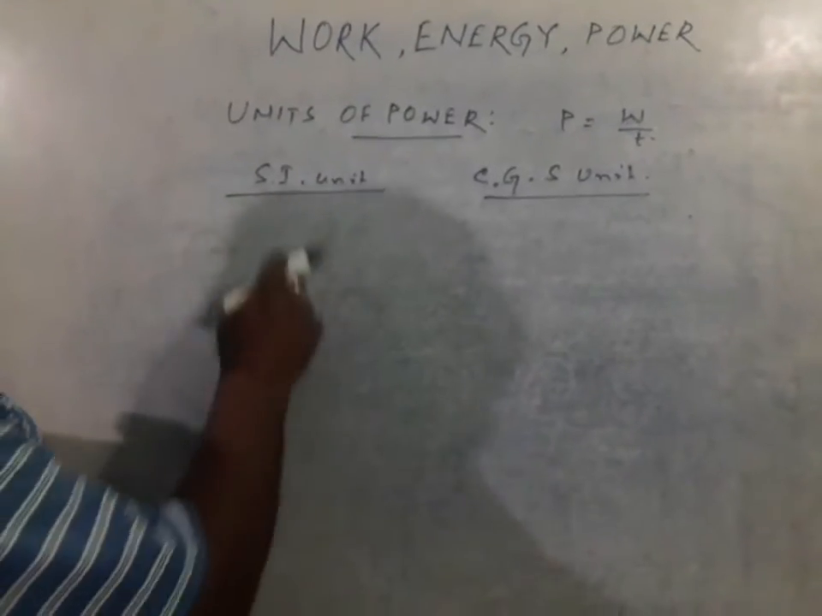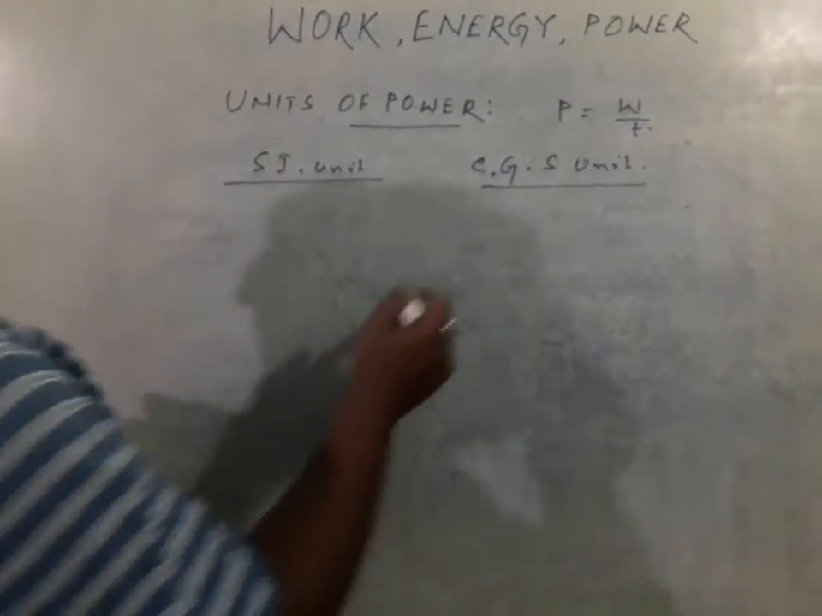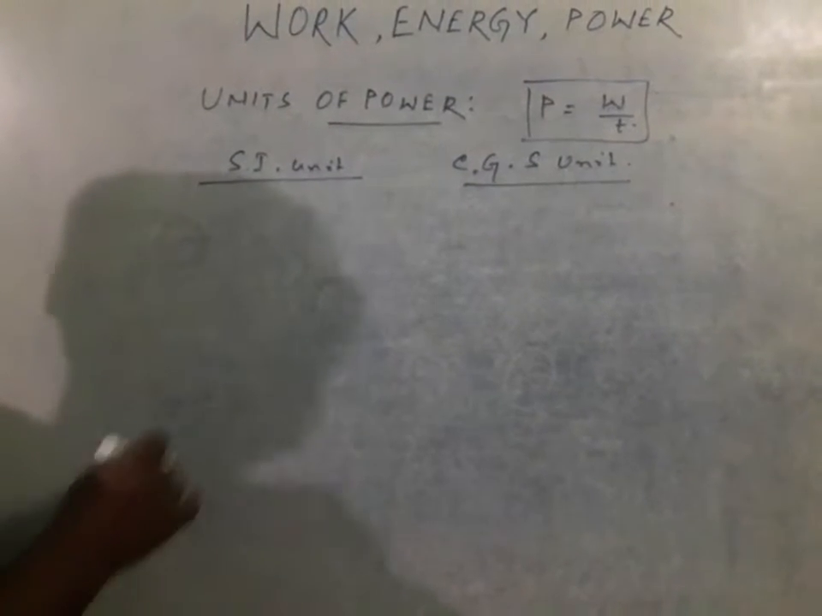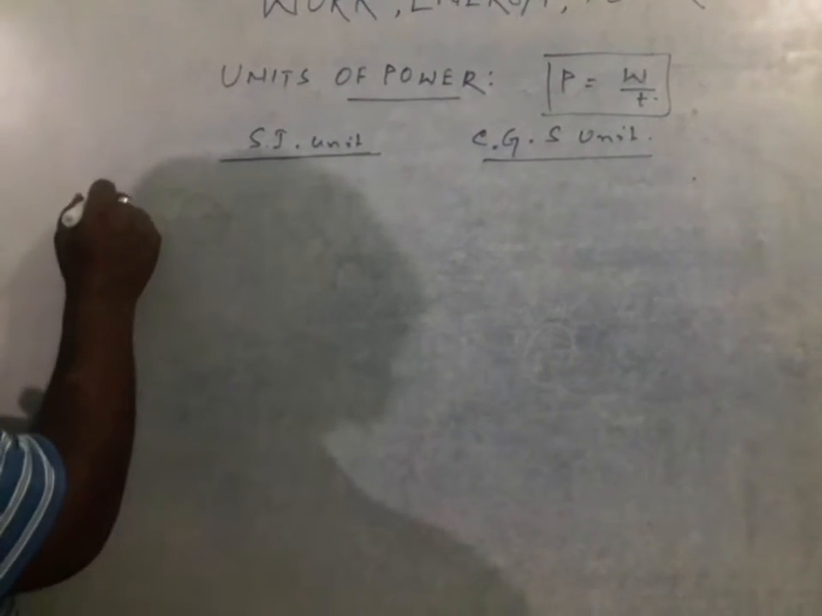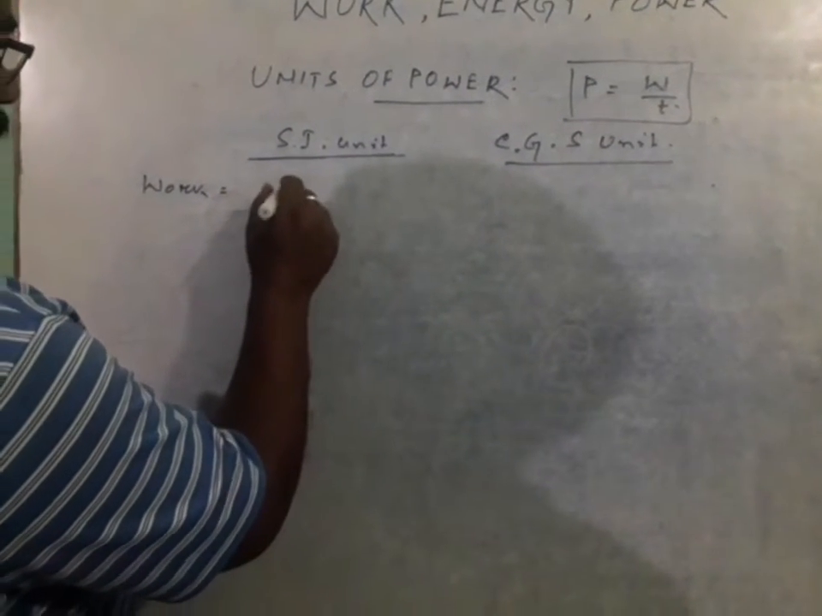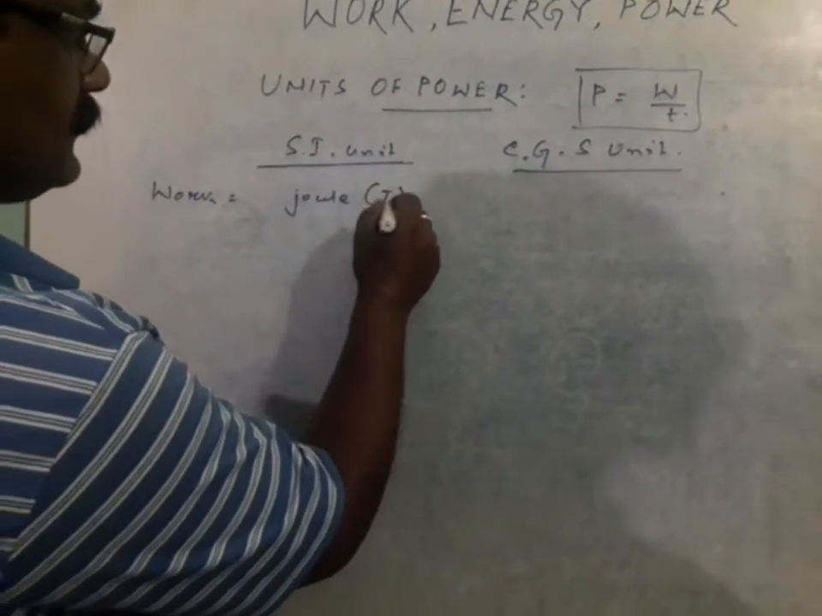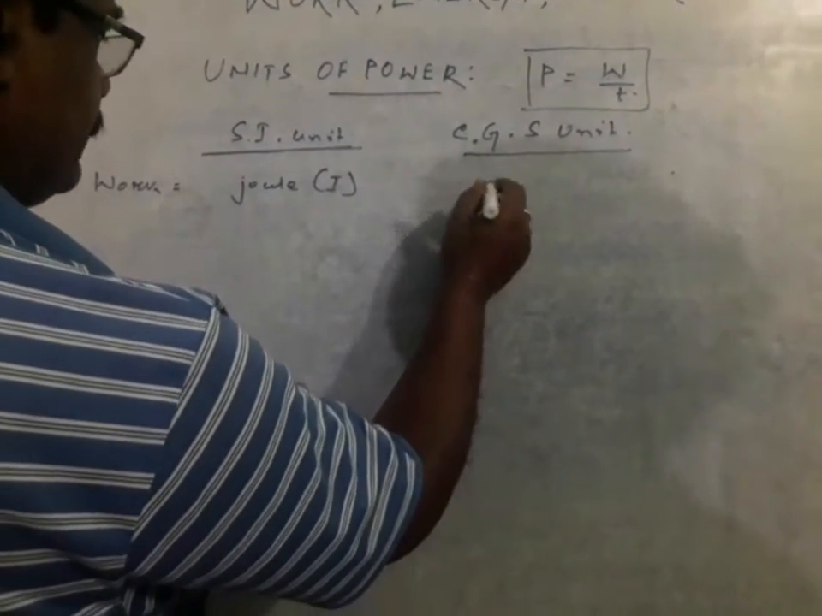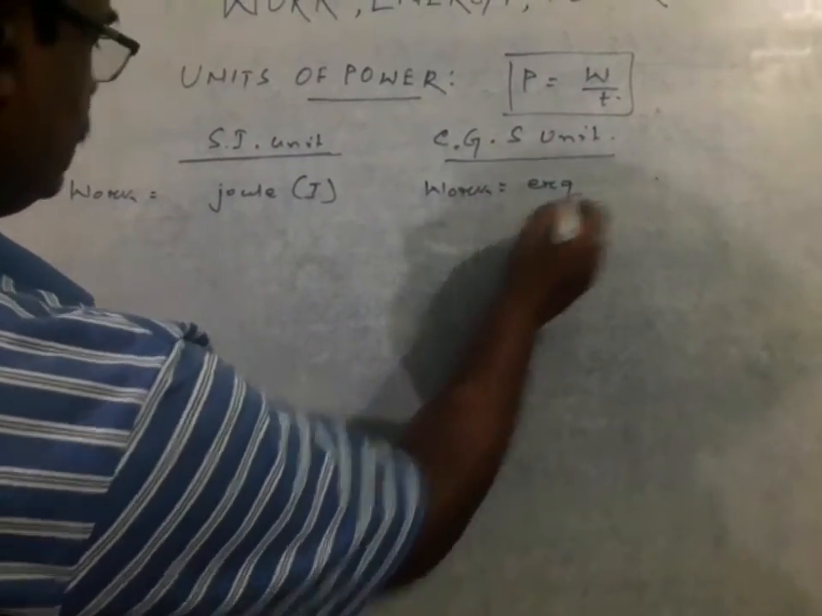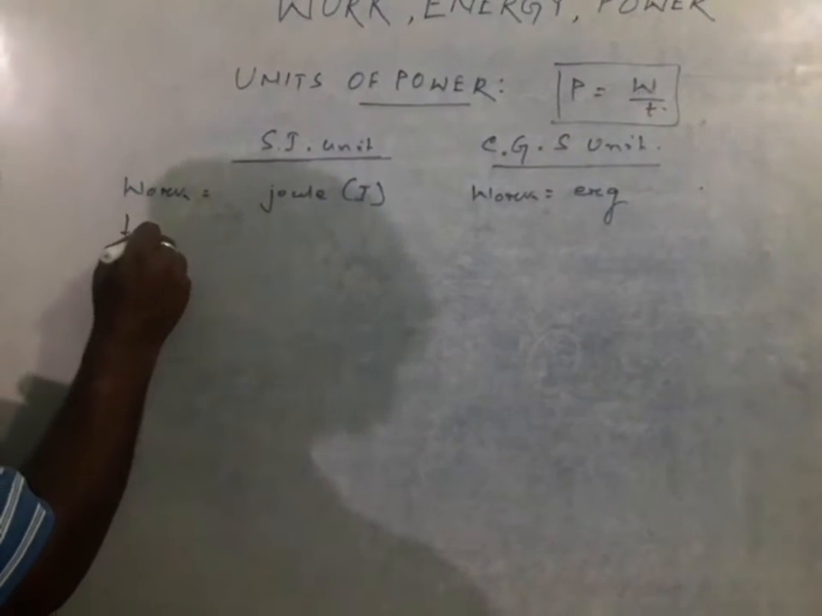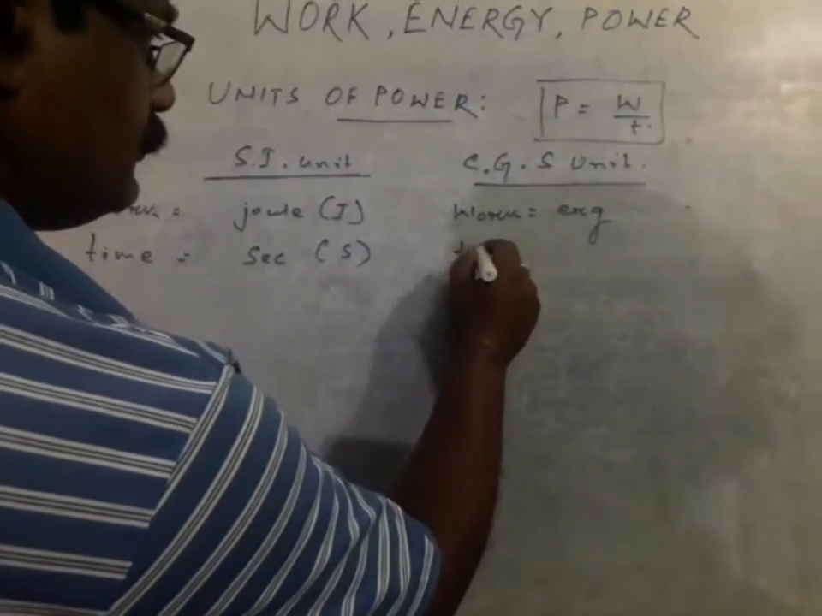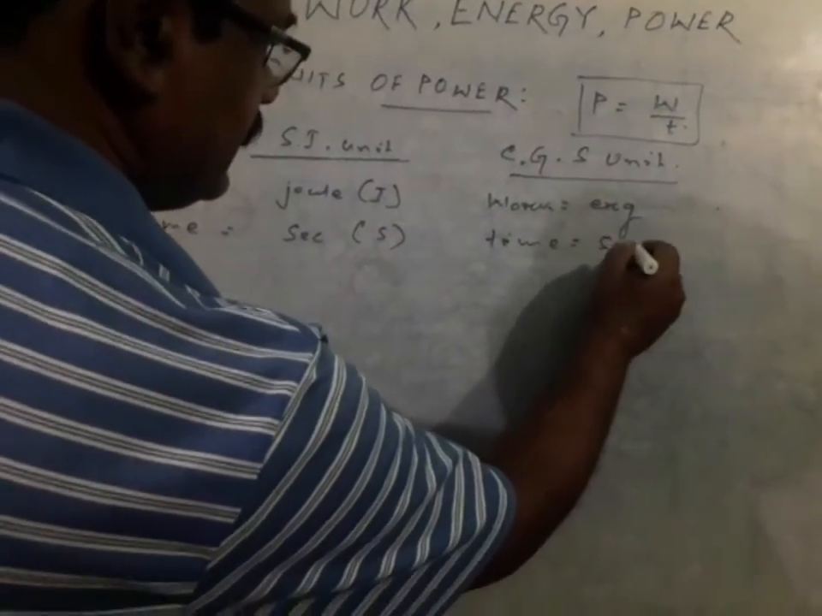So now we discuss the units of power. We have the expression power is equal to W by T, or work done per unit time. In the case of the SI unit, as we know, the unit for work is the joule. Similarly, in the CGS system, the work done is measured in erg. And time in the SI unit is second, so in the CGS system also it is second.